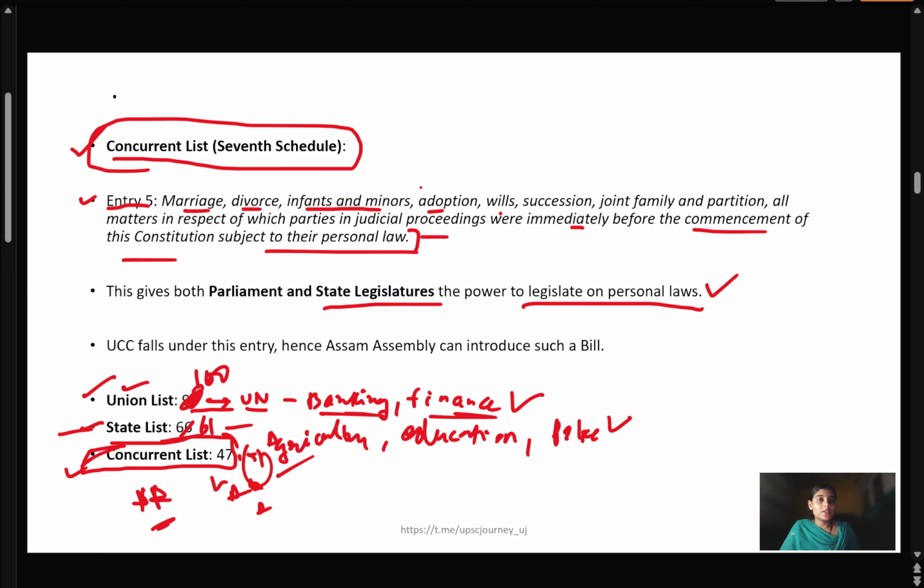These are all things which come under the Uniform Civil Code. Hence the Assam Assembly can introduce the bill because it is part of the concurrent list. So both Parliament and the state legislature have power to introduce the bill.